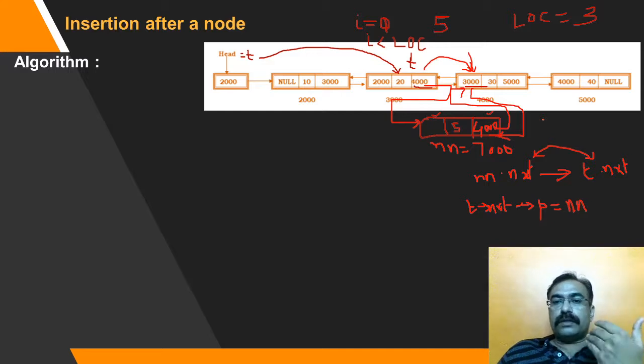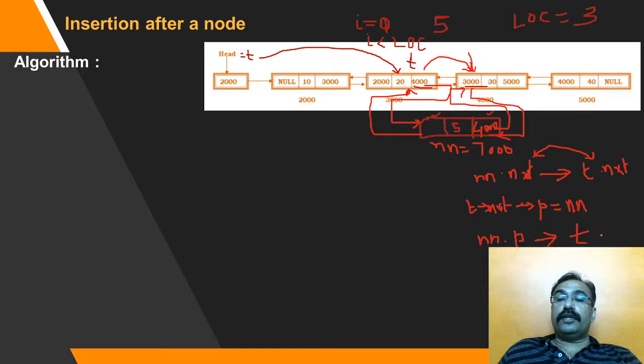Now what is the next step? Next step is establish this link. Modify previous of new node. So new node dot previous will point to t. Why t? Because t is pointing to the just previous node, to the location at which I am inserting the node. So new node dot previous is equal to t.